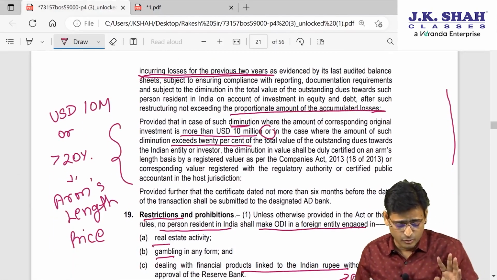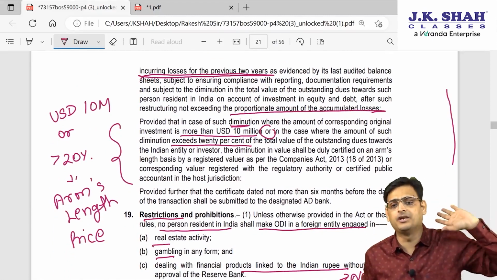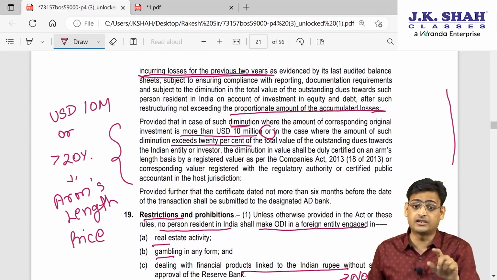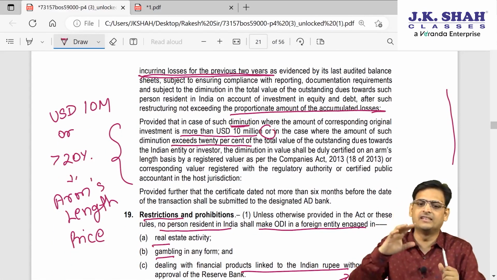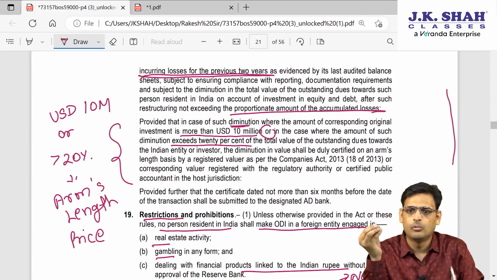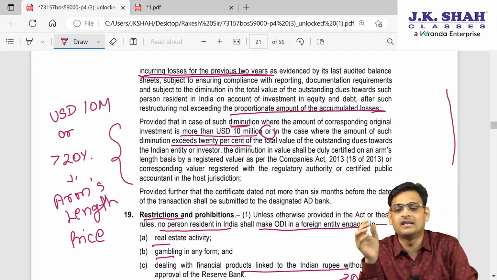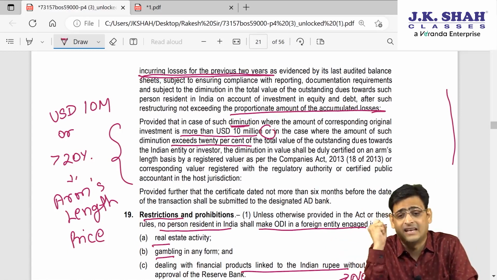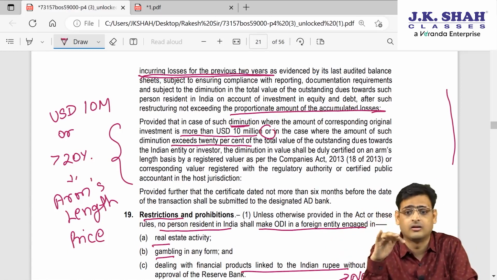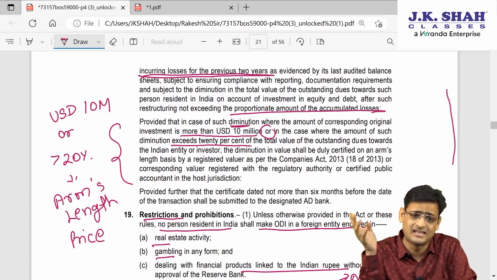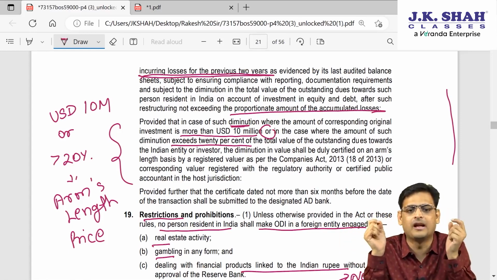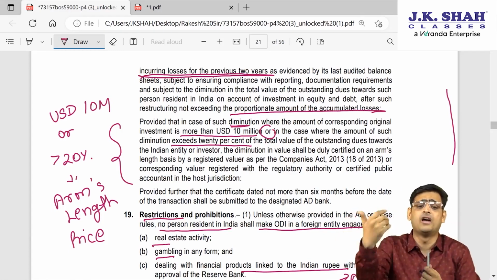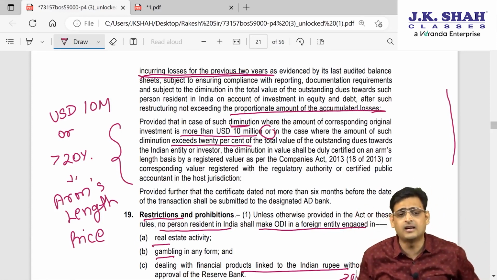But then they have added one more point. They said that if the reduction is 10 million USD, a very big amount, or if the reduction is 20% of the claim, means Reliance is supposed to receive 50 lakhs, so 20% is 10 lakhs, or if the reduction is less than 20% but the absolute value is 10 million, in either situation, the reduction can be only at arm's length price.